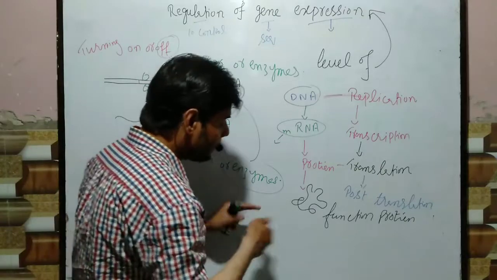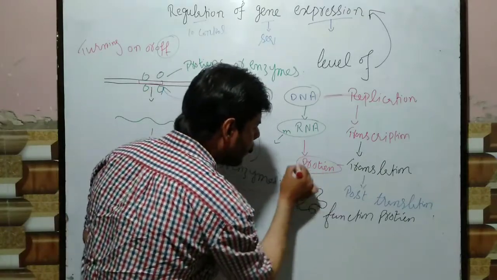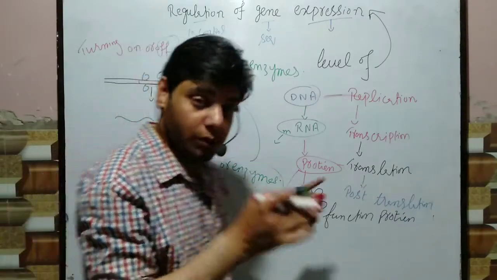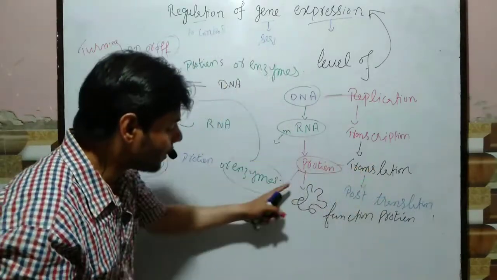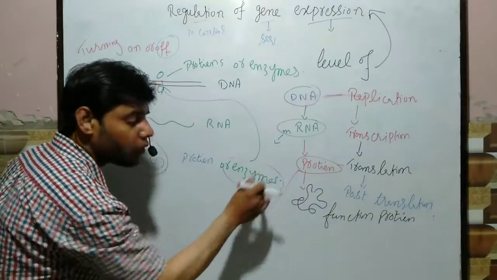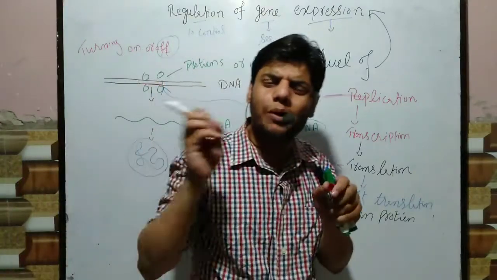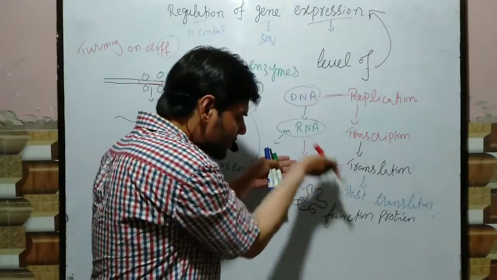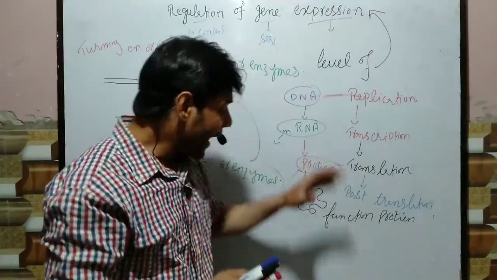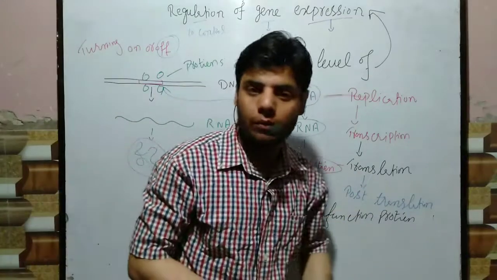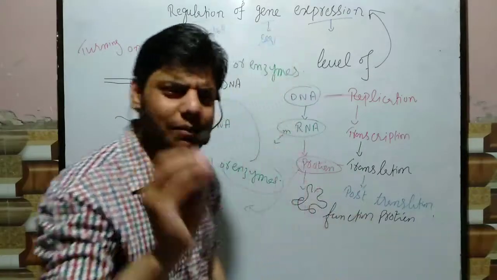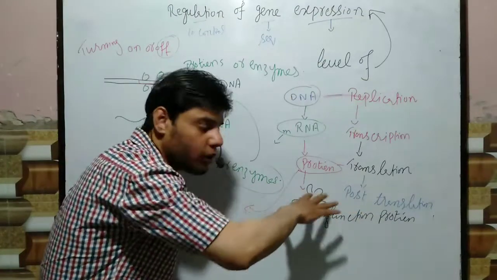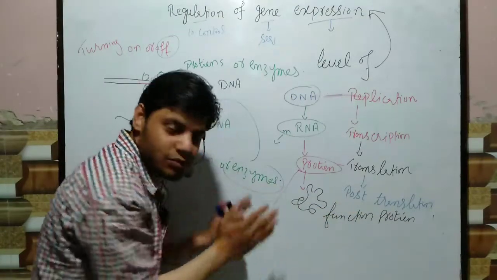Sometimes, although most of the time this does not occur, at this particular portion of gene expression there are also some proteins and enzymes which bind on the protein and can inhibit the functional protein. If we get the protein, certain proteins bind to it and cause the destruction or stopping of the protein.